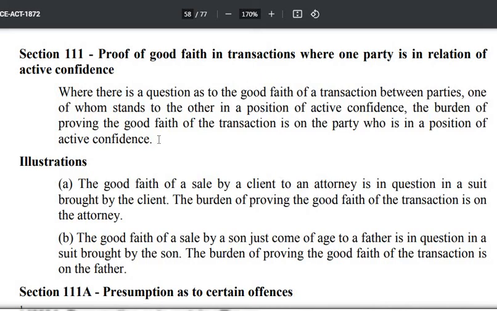Now, what is meant by active confidence? इसी को आप कहते हो fiduciary relationship. It is about the relationship between two persons like teacher and student.